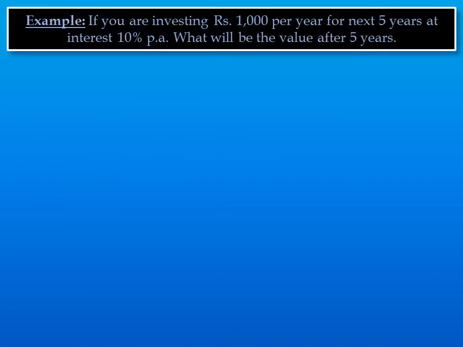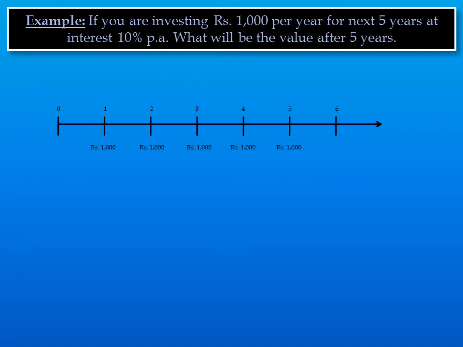Let's do some examples of annuities. If you are investing rupees 1000 per year for the next 5 years at interest of 10% per annum, what will be the value after 5 years? If I plot this example on a timeline, these are the 5 payments I will be making and I need to calculate the future value of all these after 5 years. If I calculate the 5th year value, in this case there will be no interest because at the end of 5th year you will receive the payment. So 1000 will remain 1000.